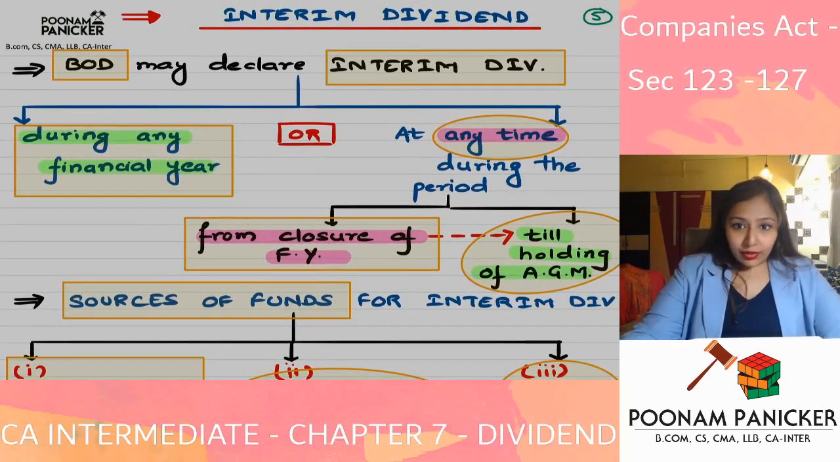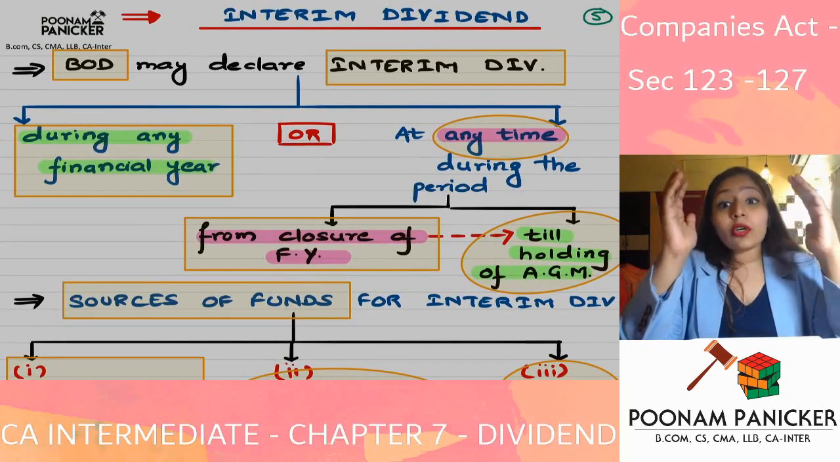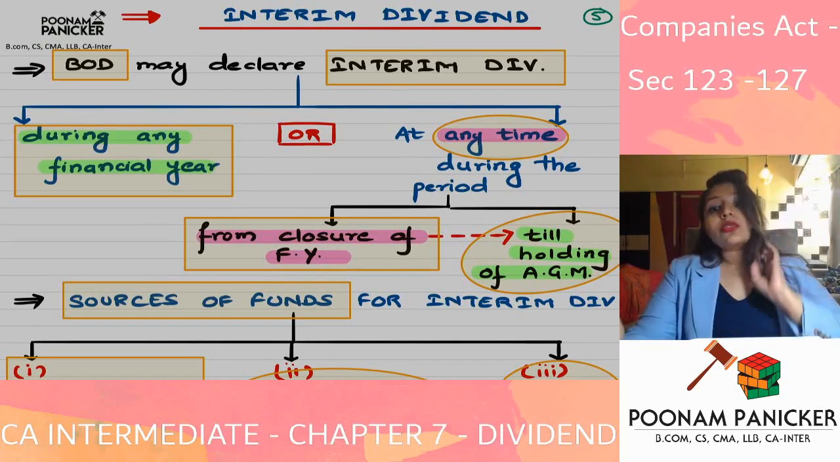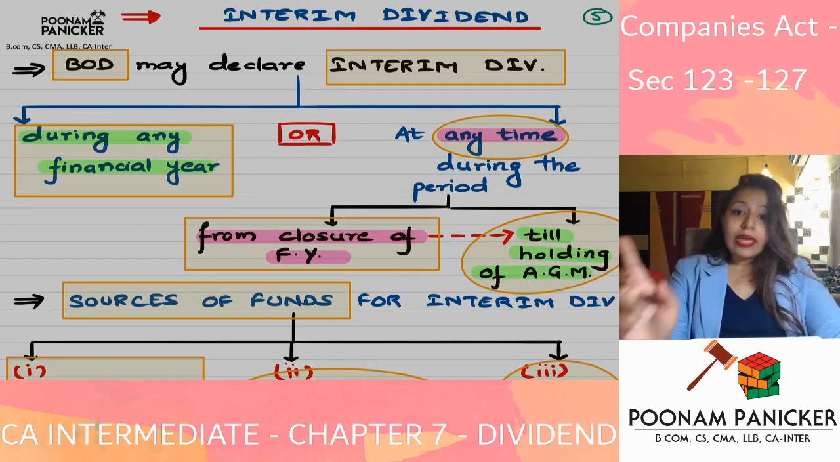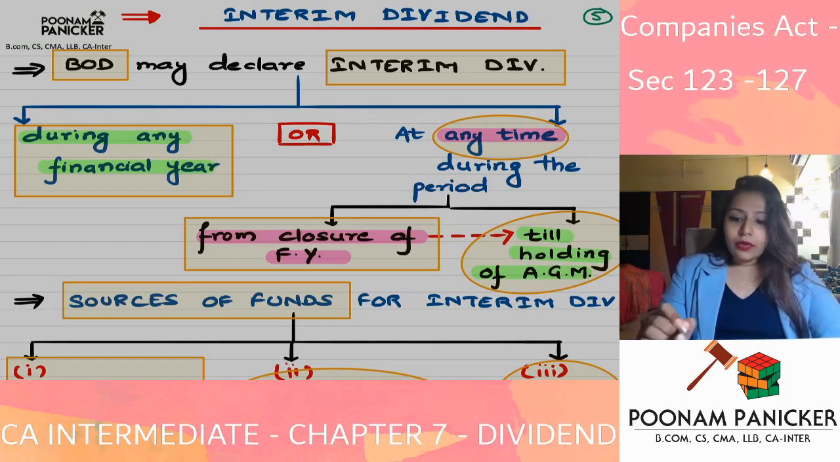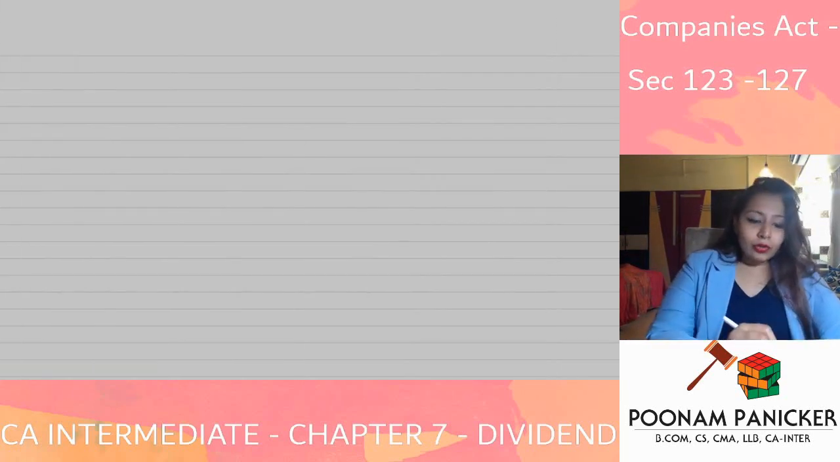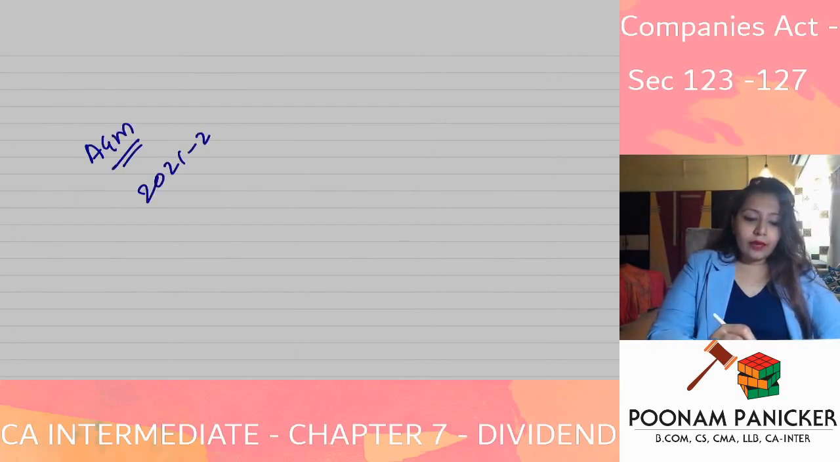Now what is interim dividend? The dividend declared by the board of directors in between AGMs. What do you mean by in between AGMs? Listen. The AGM of this particular year is over. Then before the next AGM, the board of directors, if they want, in between,